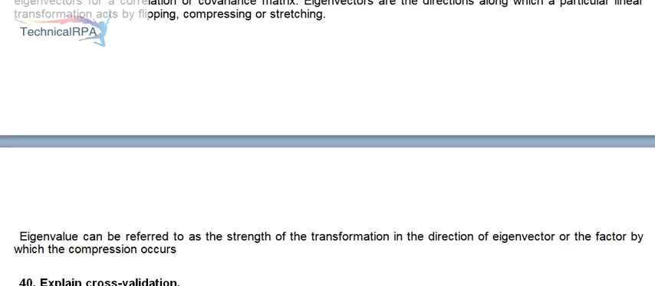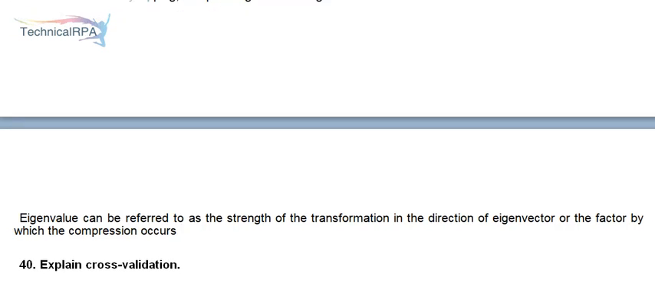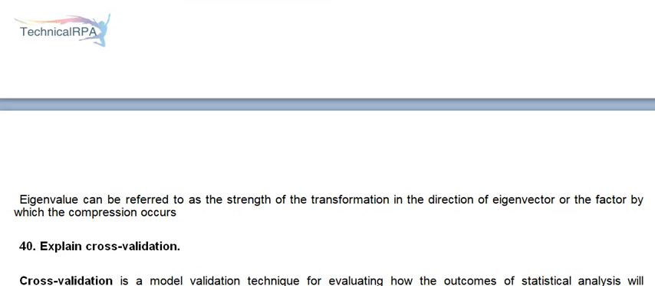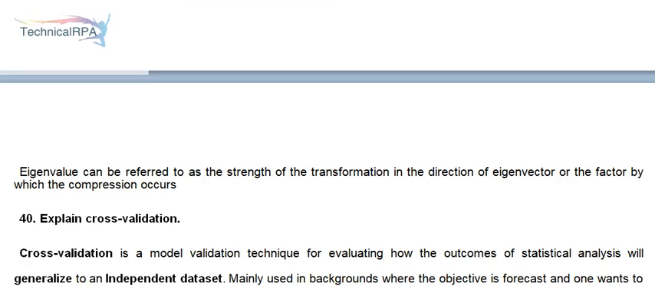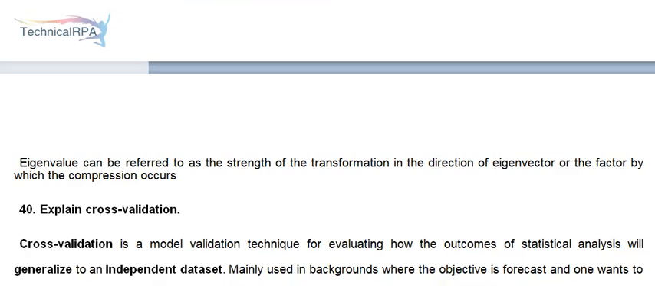Eigenvalue can be referred to as the strength of the transformation in the direction of eigenvector or the factor by which the compression occurs.